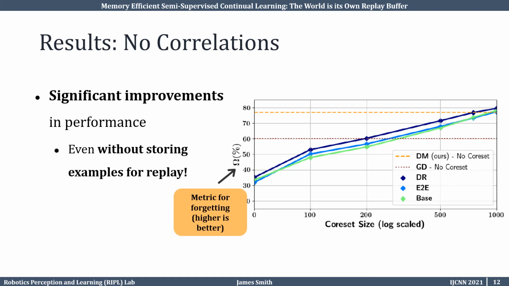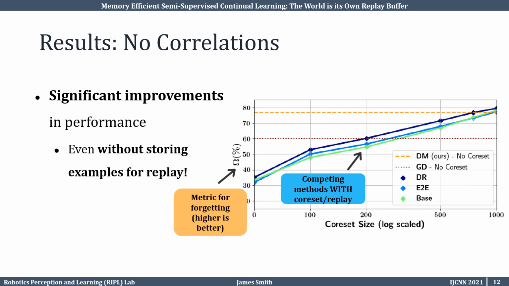On the right, we show omega versus number of stored examples, our core set size, after training for 10 tasks. Omega is a metric for mitigating forgetting in which higher is better. We compare our method to several continual learning methods which are compatible with leveraging unlabeled data for replay. Base represents a neural network trained with Adam and is considered a lower bound. Because omega is a metric of average performance with respect to an upper bound, the upper bound in all of these experiments is 100%. E2E is end-to-end incremental learning, DR is distillation and retrospection, and GD is global distillation.